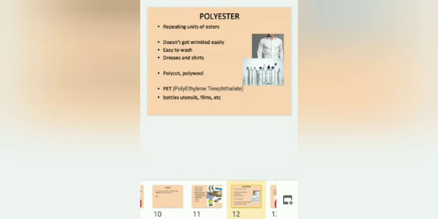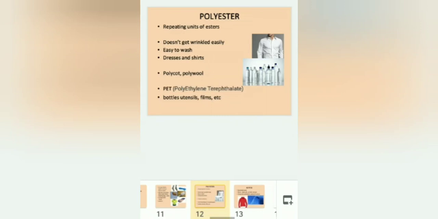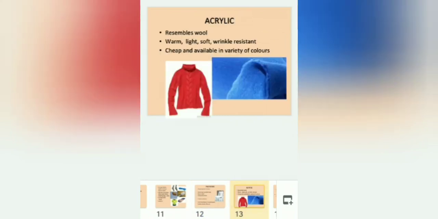It doesn't get wrinkled easily. It is easy to wash. Dresses and shirts can be made of polyester. Polycot, polywool, again synthetic. Now the chemical name is polyethylene terephthalate. You can make bottles, utensils, films, etc. Next, acrylic. It resembles wool. It is warm, light, soft, wrinkle resistant, cheap and available in variety of colors.